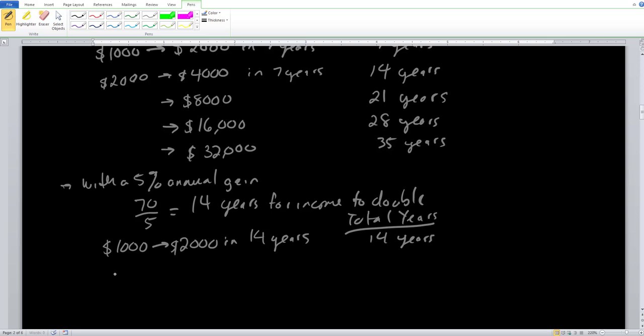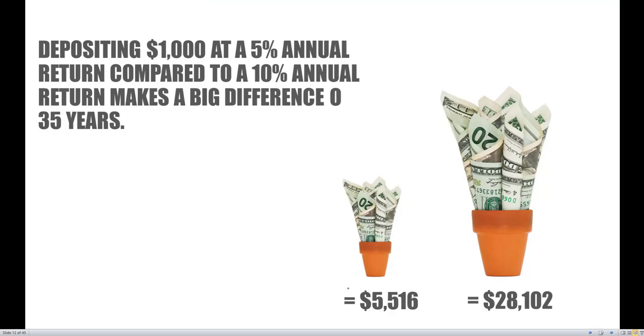And then once again, we carry this out, this $2,000 based on compound interest now becomes $4,000 in another 14 years. So here, we get to the 28th year. So in 28 years, we'll have roughly $4,000, and that's as close as we can get to the 35th year because that is what the information provides to us. Still, a pretty decent approximation of the 35th year, where we have $5,516.